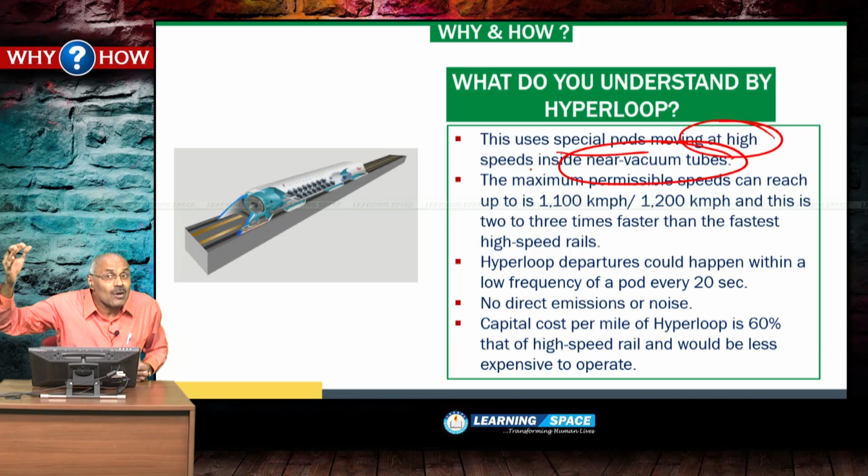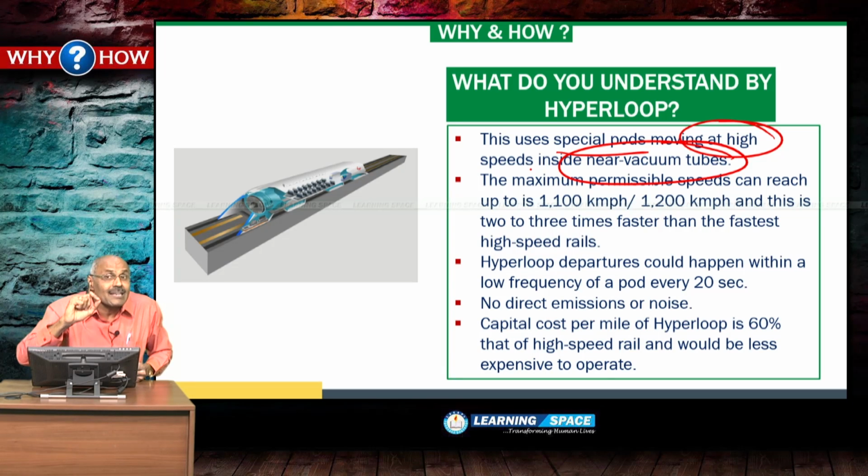The speeds may go up to 1100 kilometers per hour, 1200 kilometers per hour, and if you want to travel from Chennai to Delhi, you can reach in less than 2 hours. That means somewhat less time in comparison to aircraft travel, right?